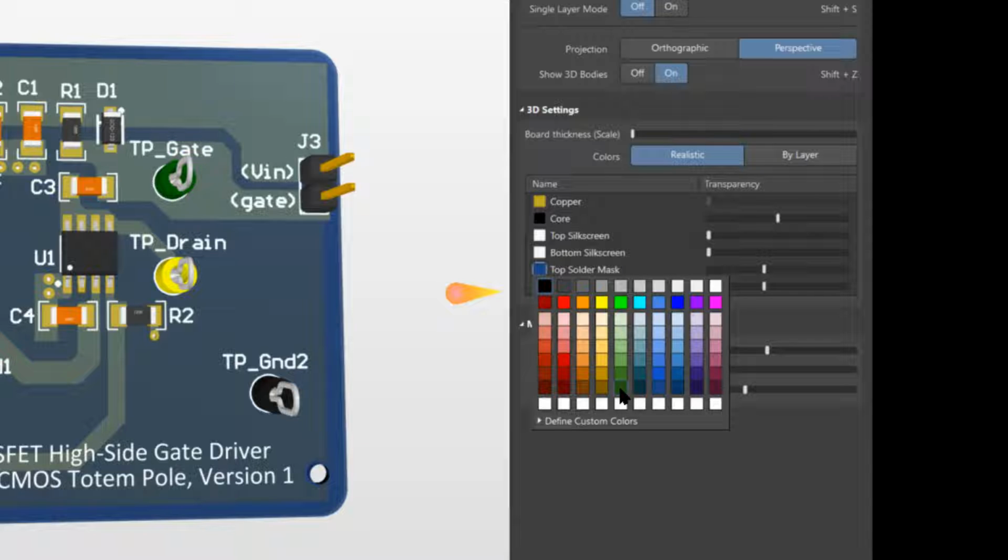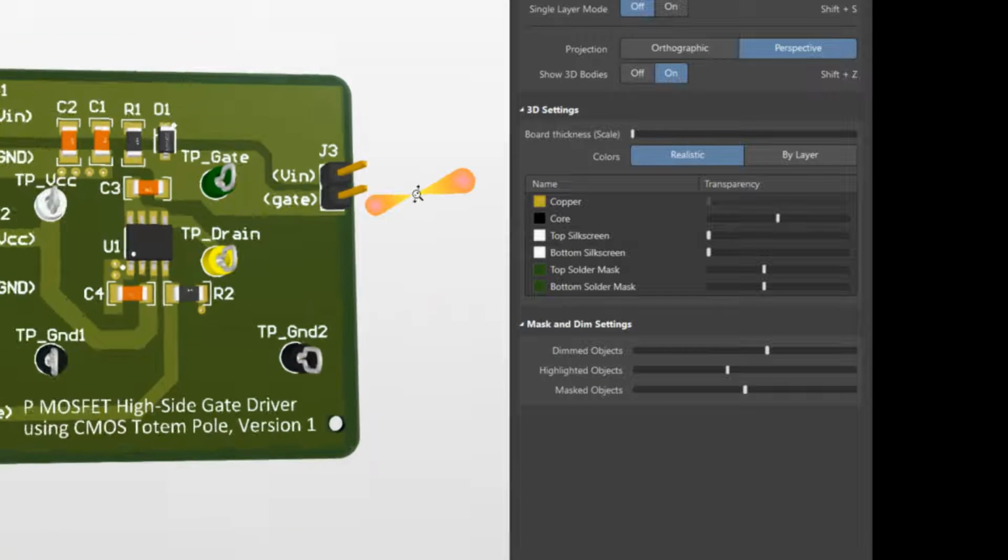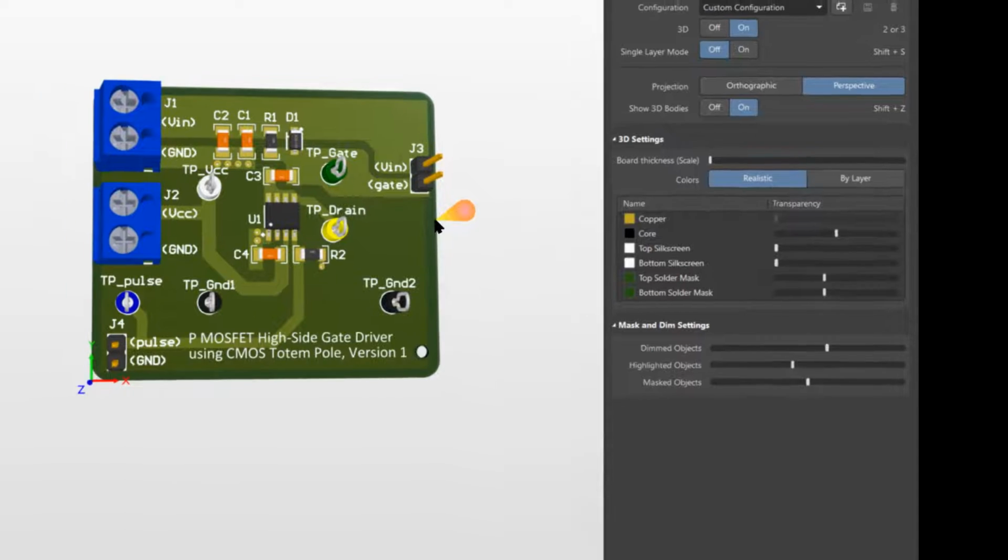Let's change it back to green. Now this 3D model has a green color board.